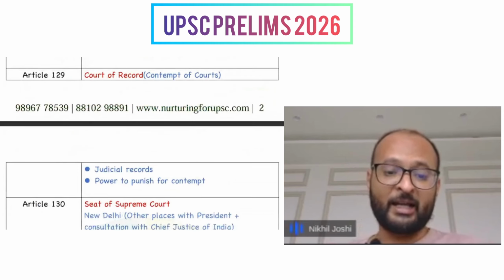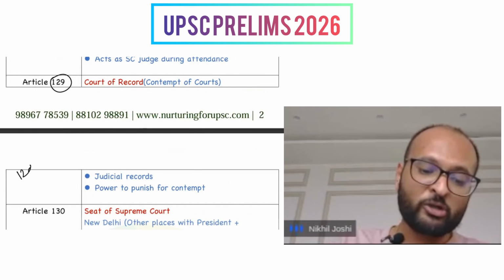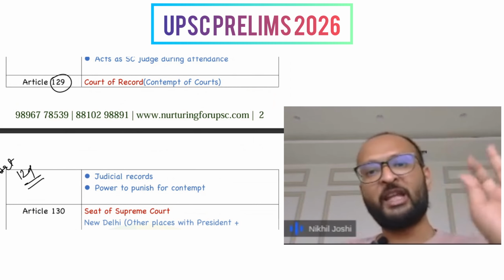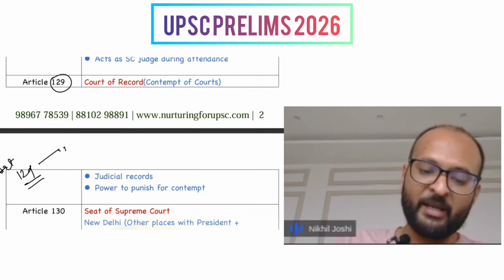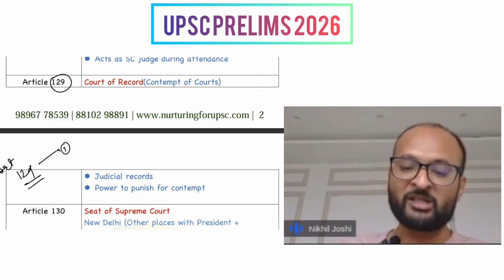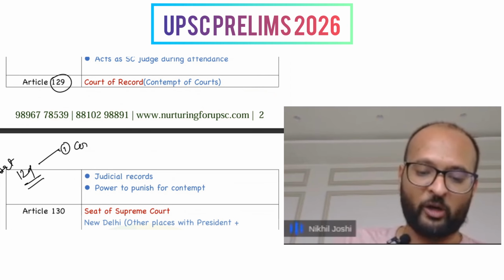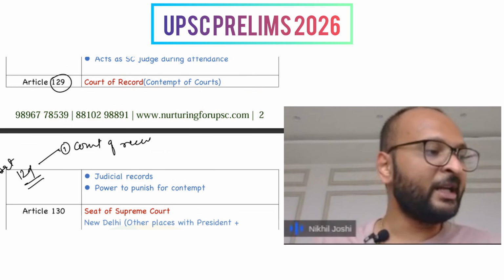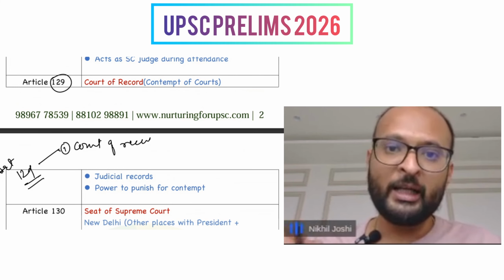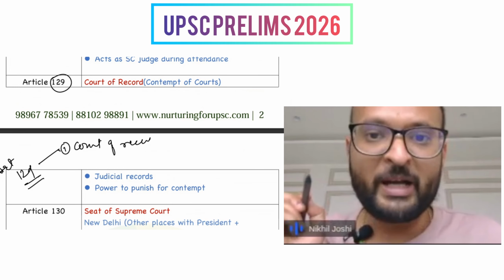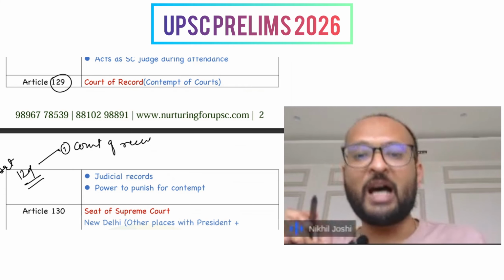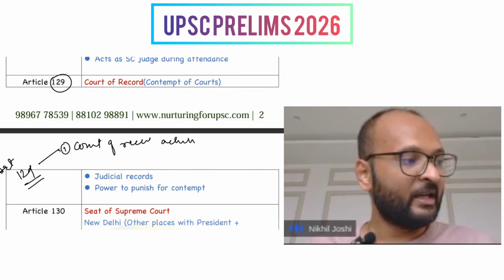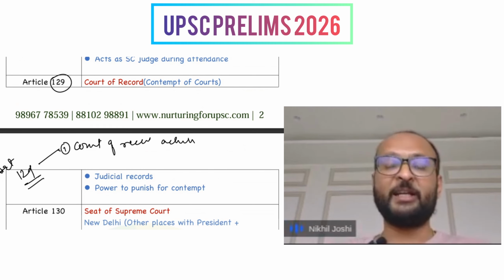Then the next most important article is Article 129, which talks about two things. Very important article. This has been asked in prelims almost 3-4 times in the past 10 years. First, it makes the Supreme Court act as a court of record. What does court of record mean? It means that all the pronouncements, all the proceedings, all the judgments of the Supreme Court are stored for eternity, and they are recorded for eternity.